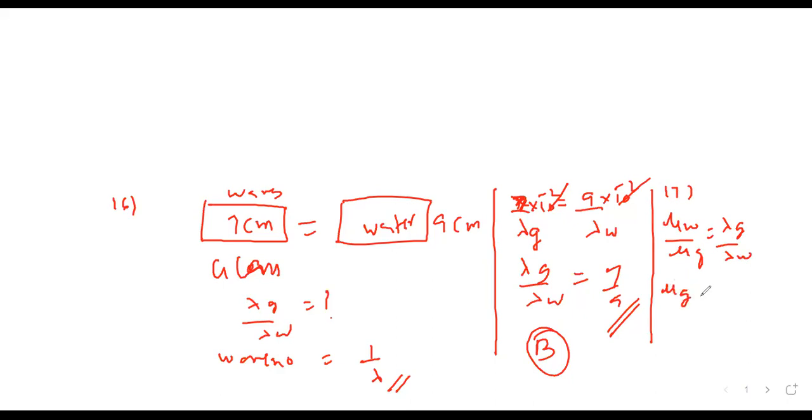Hello, reciprocal hai na? Yes sir. So mu water is 4/3 and this is ulta, 9/7. 3 3s are 9. 12 upon 7. 12 upon 7 is nothing but 1.71.